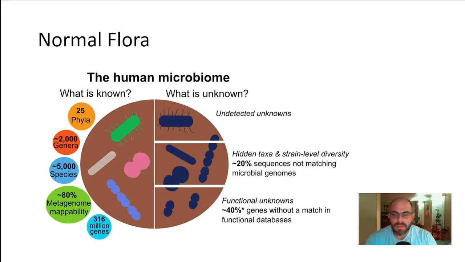Another example of something that bacteria are used for is in the human body, as our normal flora is the term that we're going to use. There's some other terms that are associated with this, but these are the bacteria that live inside of us. I once heard that there are more bacteria living in us than there are cells in our body, which is kind of crazy. You can see there all those neat numbers, 316 million genes, 5,000 different species of bacteria living inside of us or on our skin.